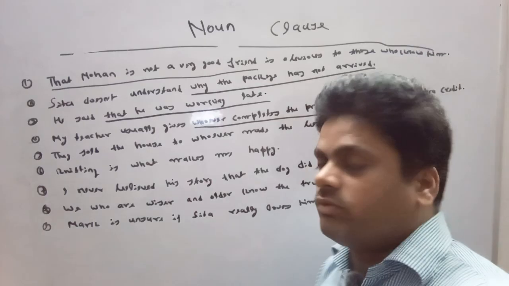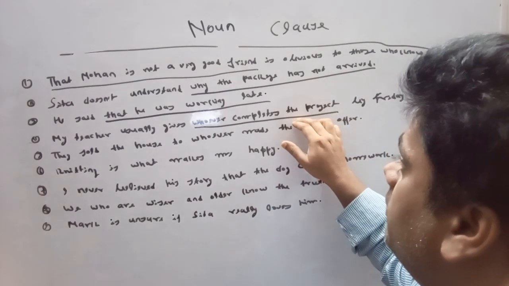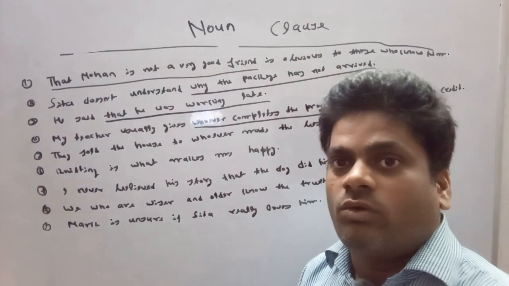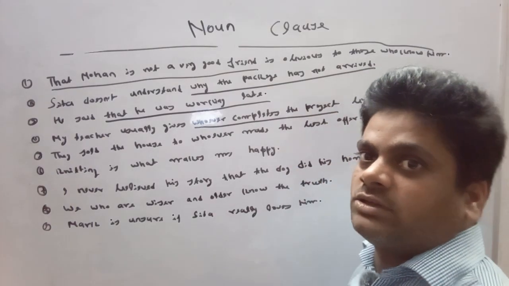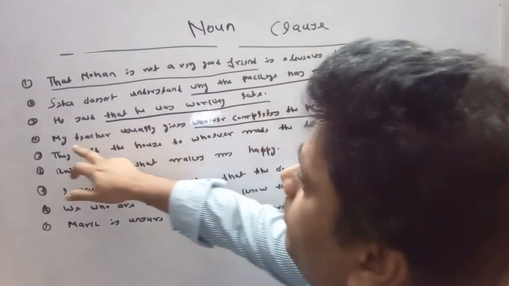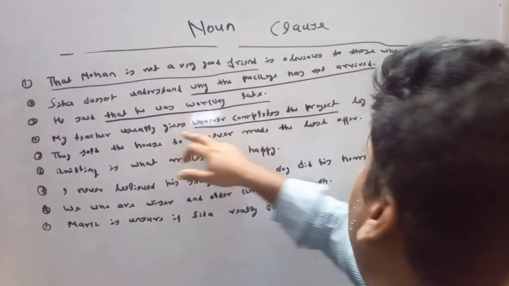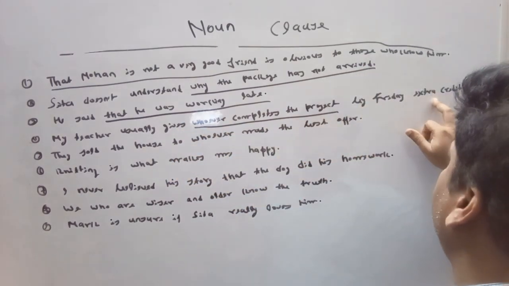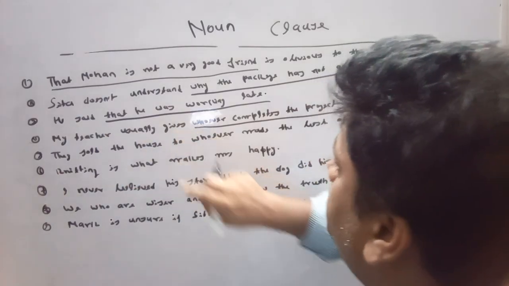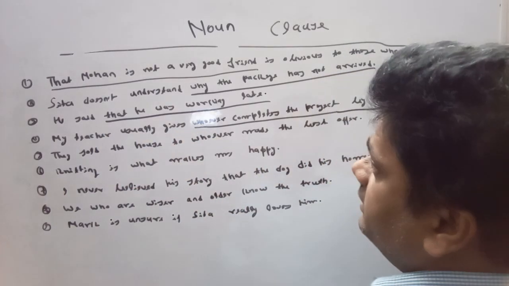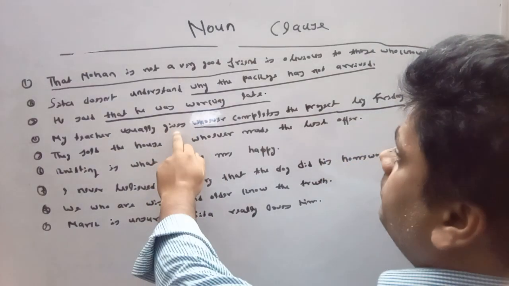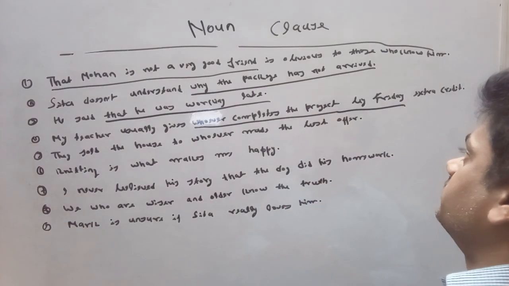If we remove this noun clause from the sentence, there would be no effect on the expression of the subject. My teacher usually gives extra credit. Extra credit is the primary object of the verb give. Its secondary object is whoever completes the project.